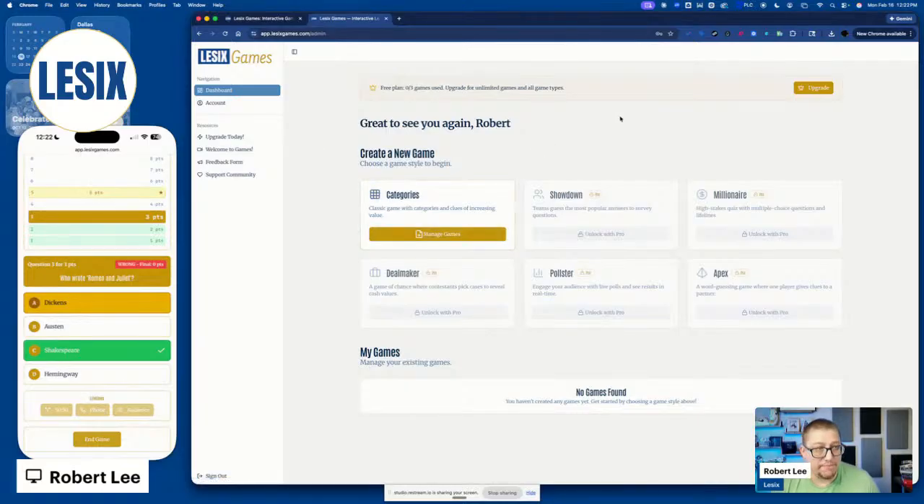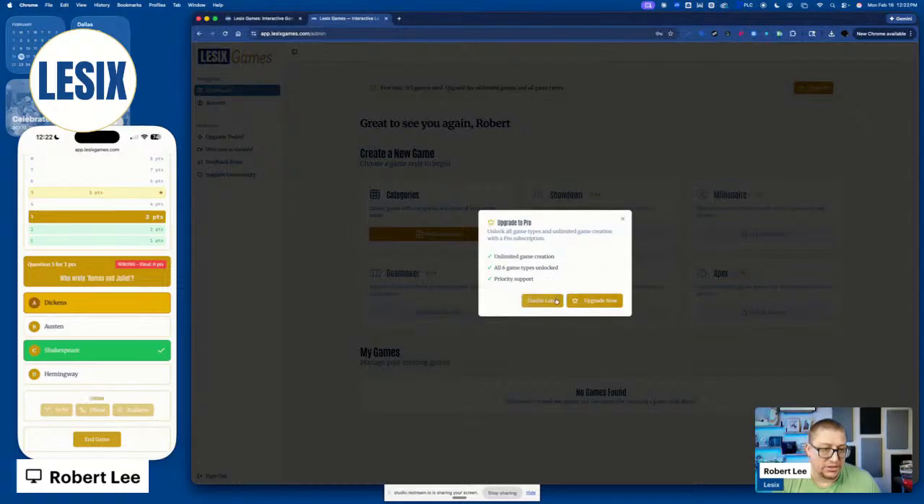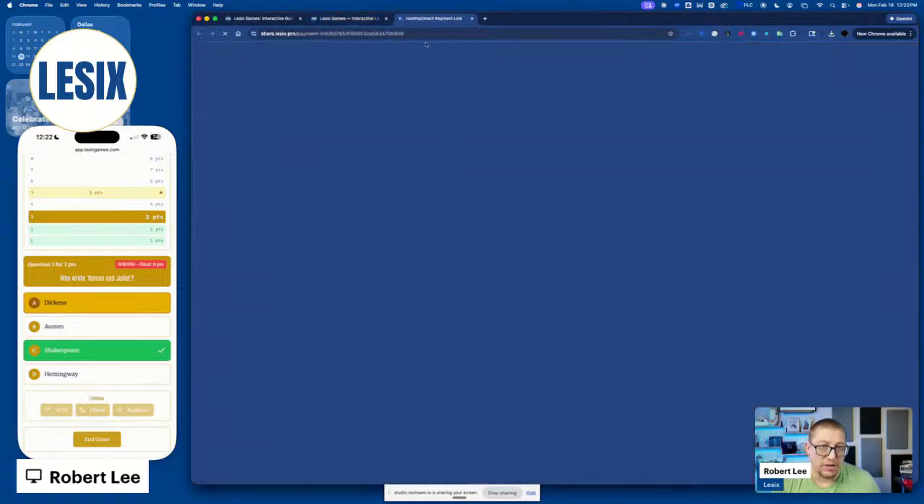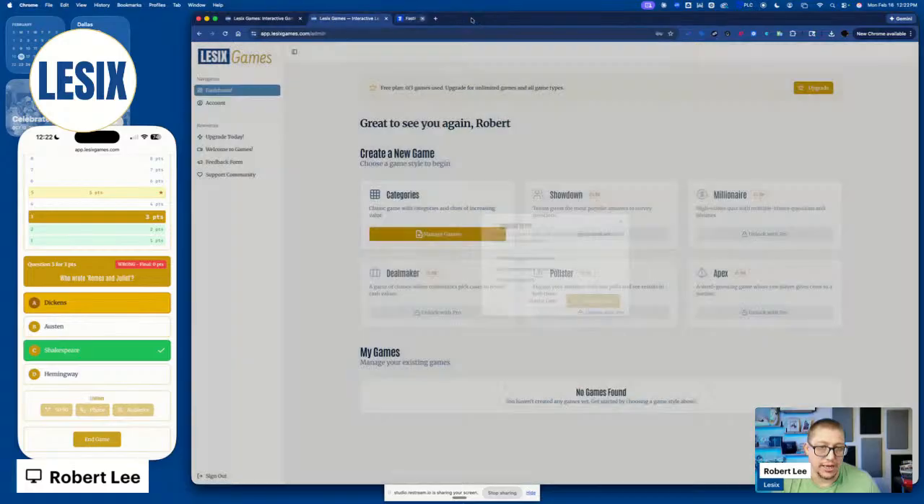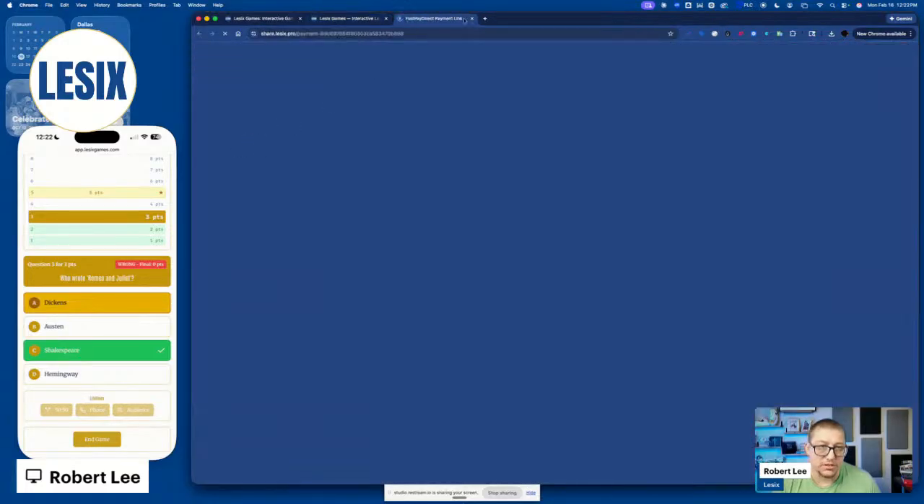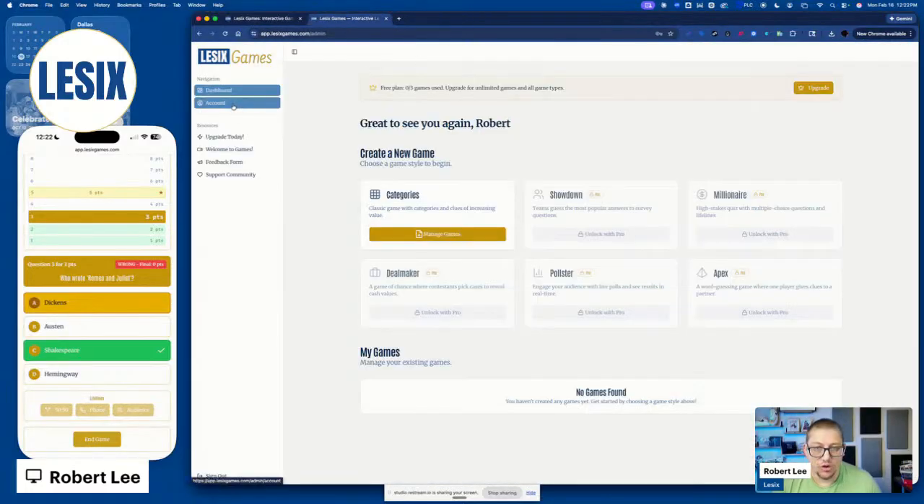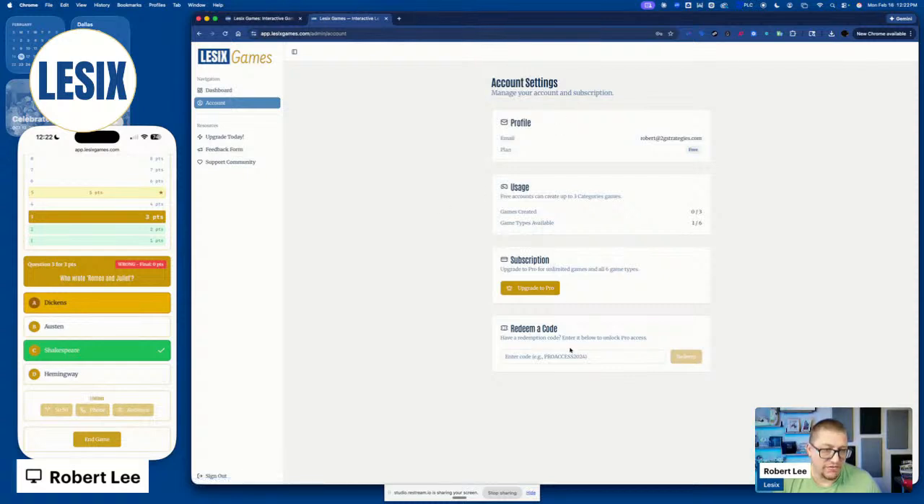And if you want to upgrade, you can click on this upgrade button here, and that'll take you to the payment screen where you have the ability to check out. You can click this button. It'll do the same thing. Or under account, where you can see all of this, you can also click on upgrade to Pro.